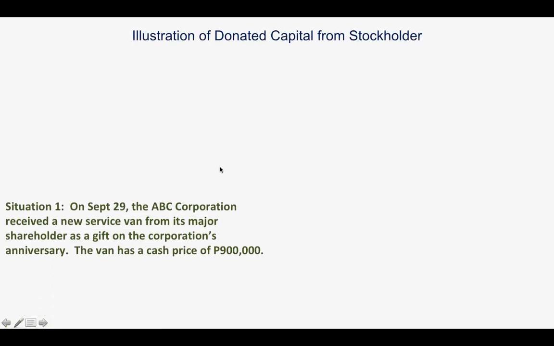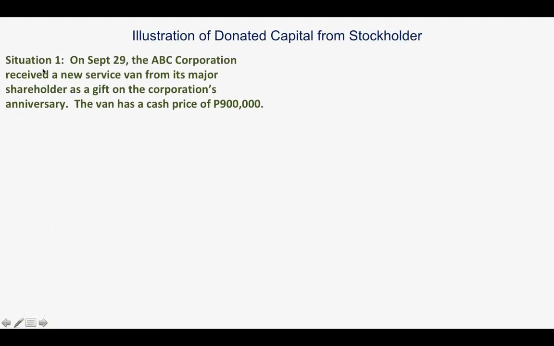Okay, class, let us move on. So let us have an illustration. On September 29, the ABC Corporation received a new service van from its major shareholder as a gift on the corporation's anniversary. The van has a cash price of 900,000. So first, let us determine who is the donor.